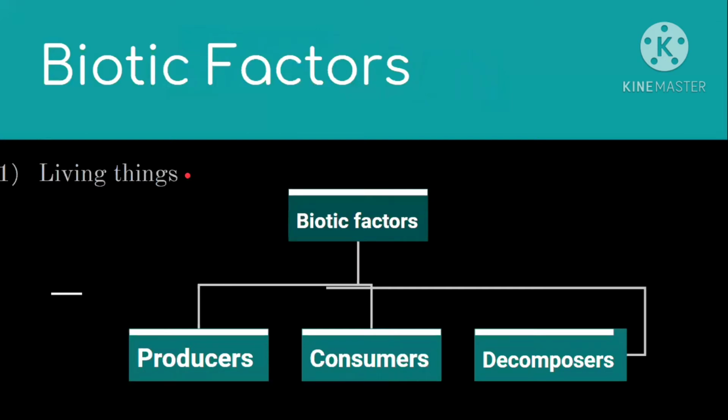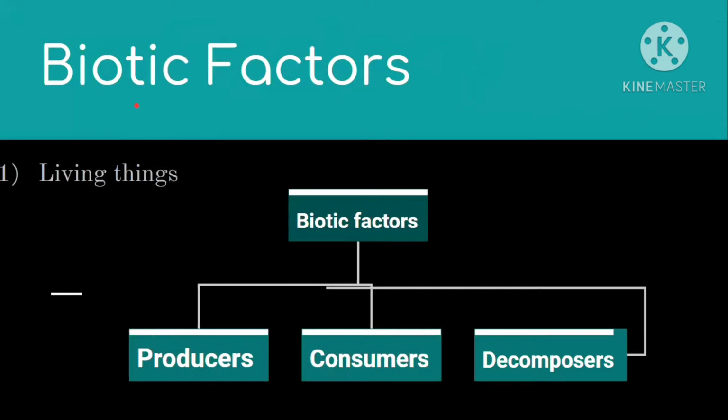Living things are those that can respire, reproduce, grow, and move. So these living things are called biotic factors, like humans, fishes, fungi, amoeba, animals, worms, insects. All these are living things and they are biotic factors.